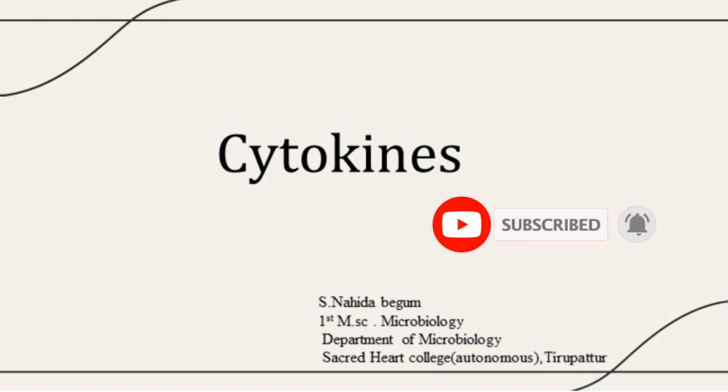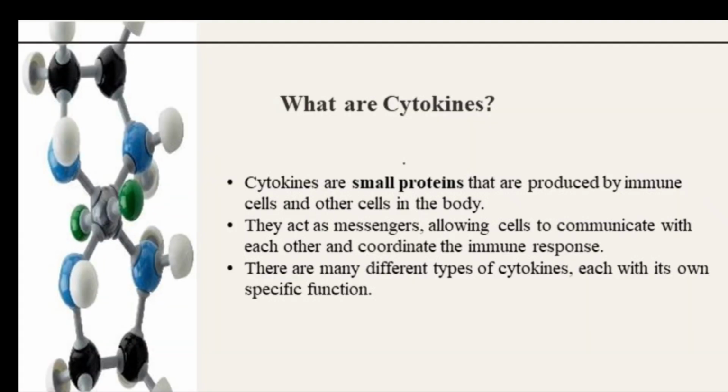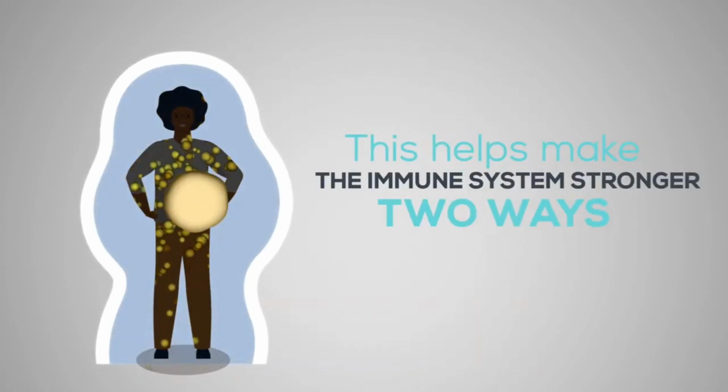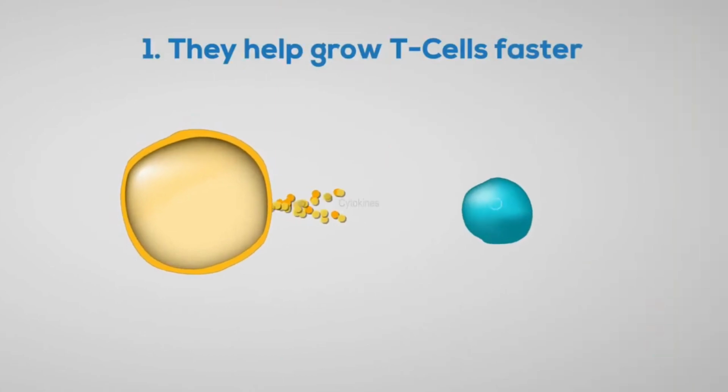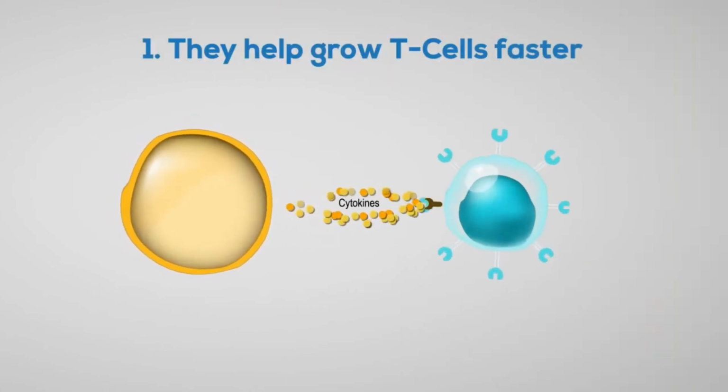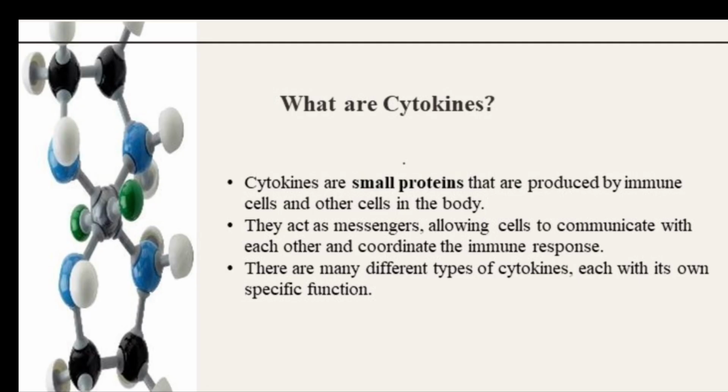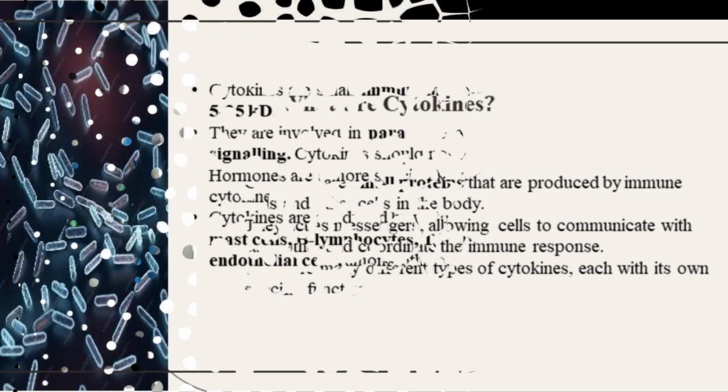In this video, we are going to see about cytokines and their functional groups. Cytokines are small proteins made by immune and other cells in the body. They are like messengers, helping cells talk to each other and work together in the immune system. Various types of cytokines have specific jobs.